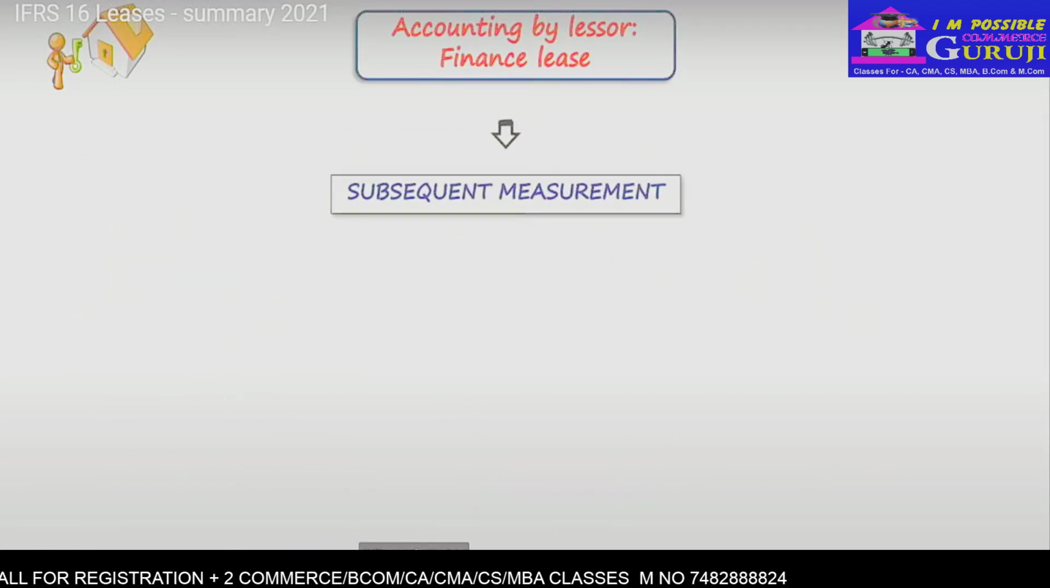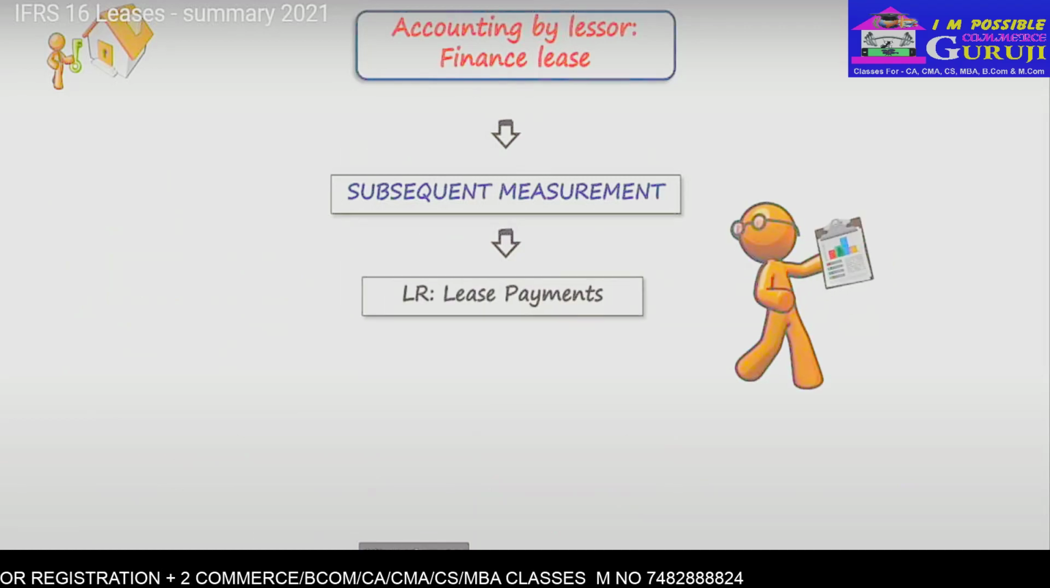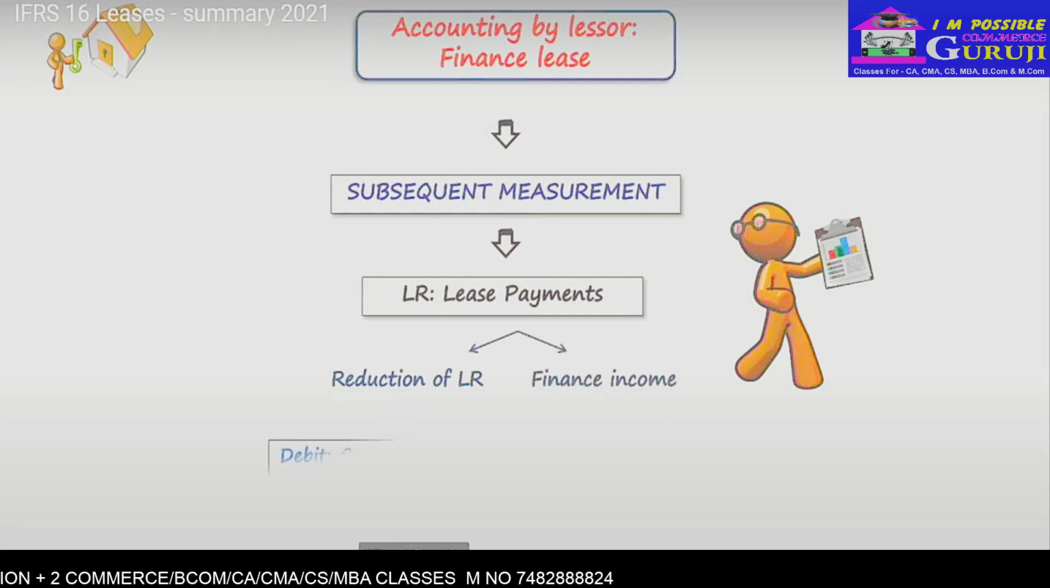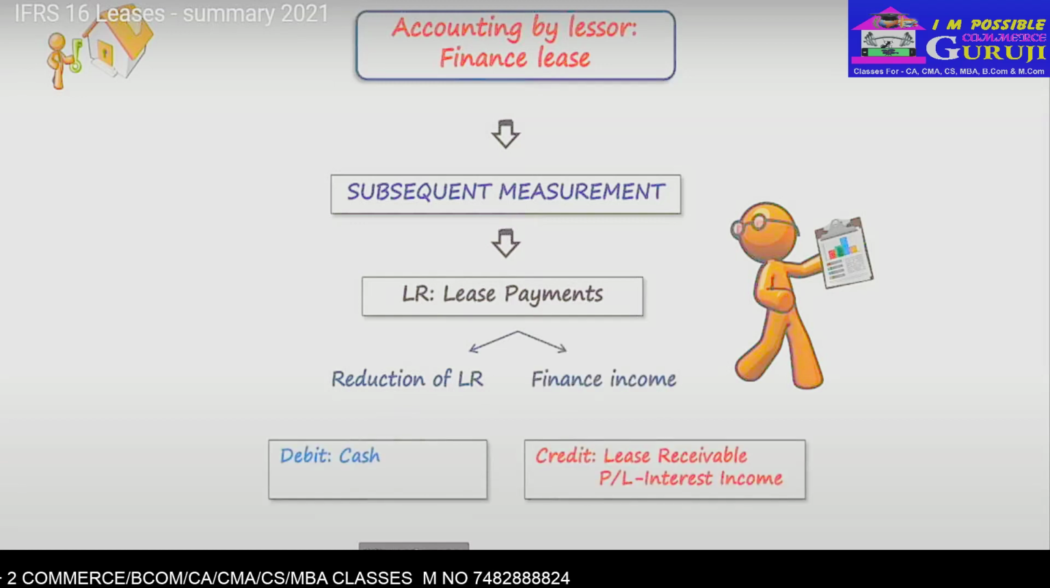What about subsequent measurement? We have a lease receivable to take care of, so we have to split the lease payments received between the reduction of the finance lease receivable and finance income. And again, a constant periodic rate of return shall be maintained.